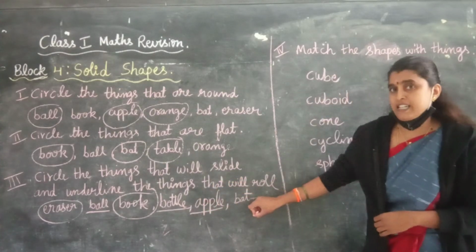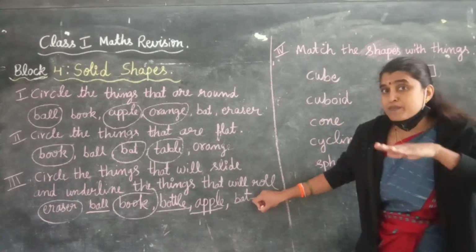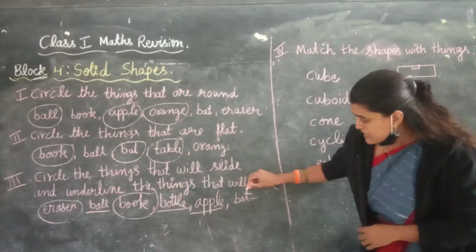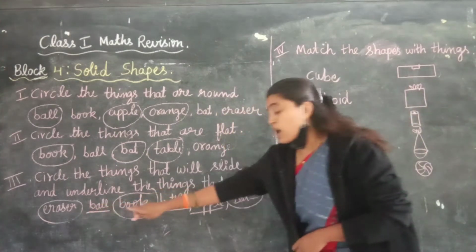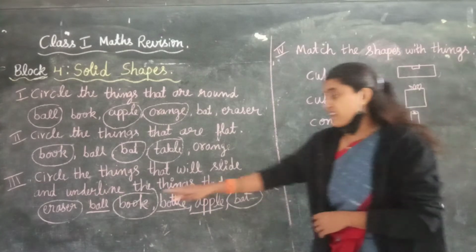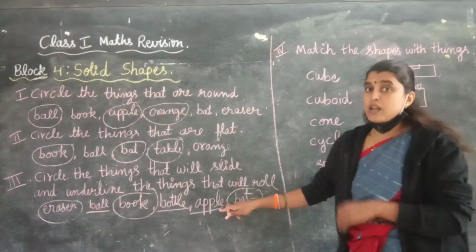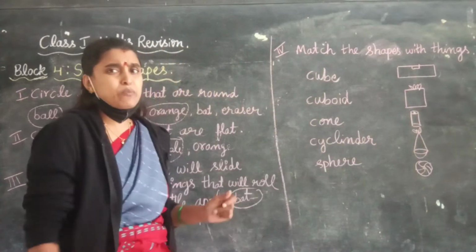Then come to bat. We all know that bat is flat. When we push bat, it slides. It won't roll. So circle bat. So here the things like eraser, book and bat slide. And the things like ball, bottle and apple roll. Okay. Then let us see one more question.